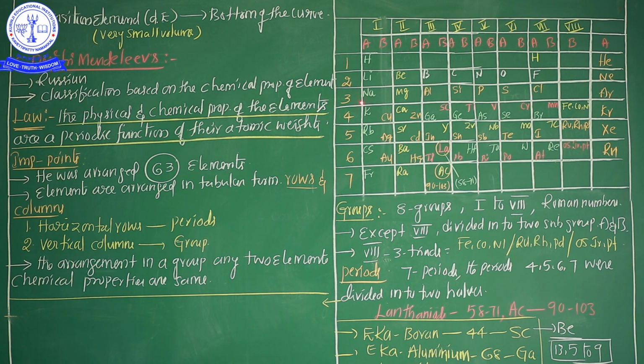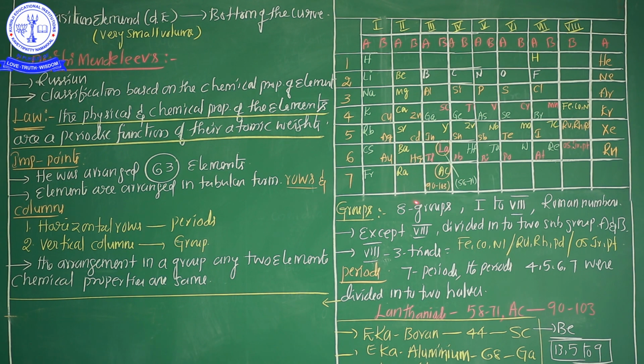See here, the 4th one: potassium, calcium, scandium, titanium, vanadium, chromium, manganese. This is one column, and down one more column is there: copper, zinc, gallium, germanium, arsenic, selenium and bromine. So the 4th, 5th, 6th, these 3 periods are subdivided into 2 halves.